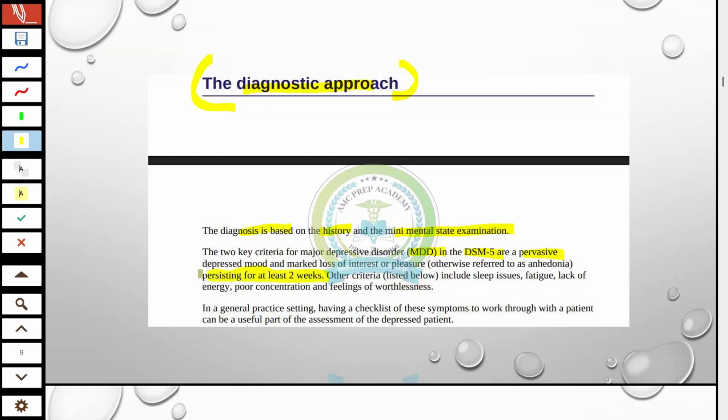If the symptoms persist for greater than 2 weeks, we will make the diagnosis of major depressive disorder, also known as MDD, including sleep issues, fatigue, lack of energy, poor concentration, feelings of worthlessness. These are all the features of depression, as we discussed earlier.